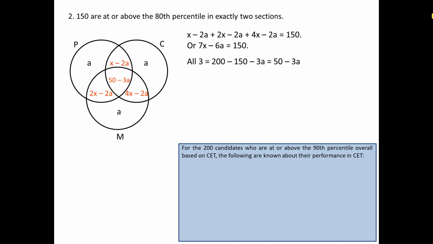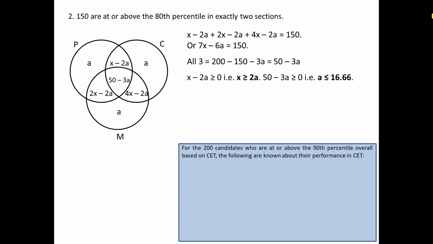So now I see there are 4 areas. These all areas must be greater than or equal to 0. Apart from these 4, there are 3 areas which are A, so we know that A cannot be negative, but these 3 areas must be greater than or equal to 0. Now x minus 2a, when it is greater than or equal to 0, then 4x minus 2a and 2x minus 2a would automatically be greater than 0. Similarly, the 4th area was 50 minus 3a.